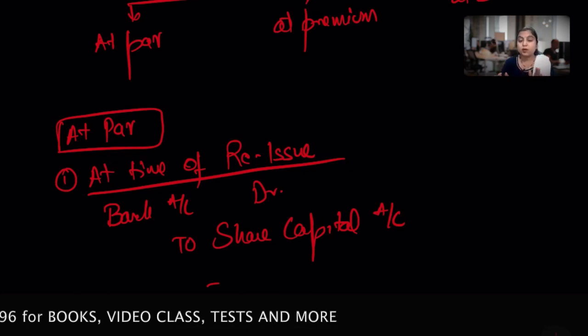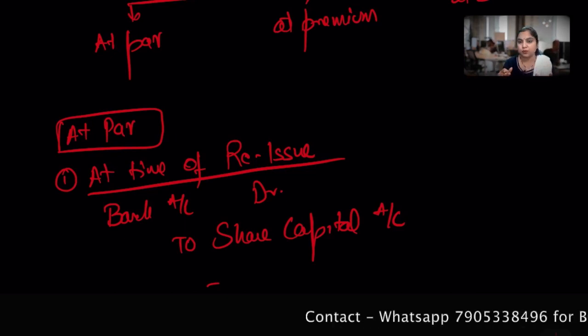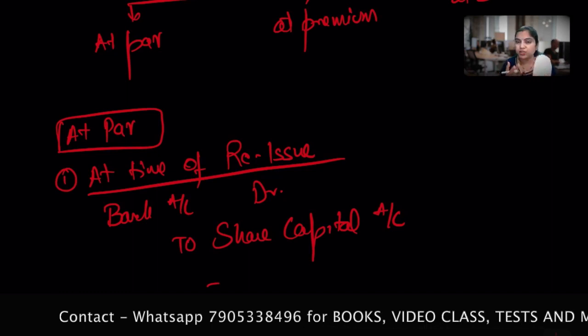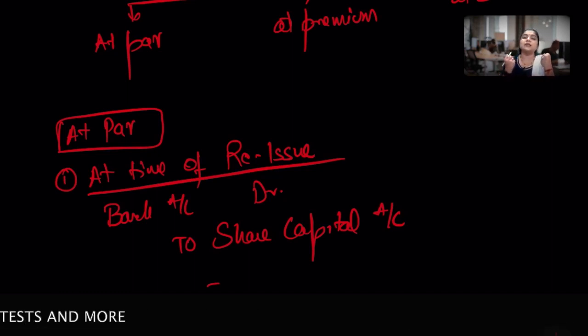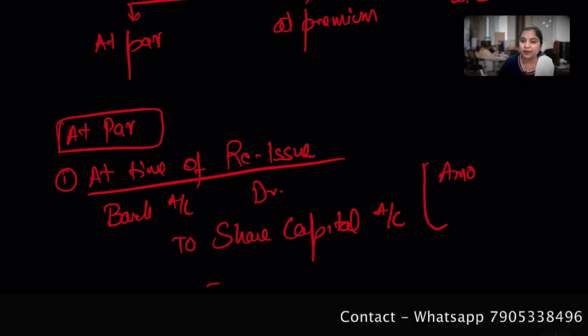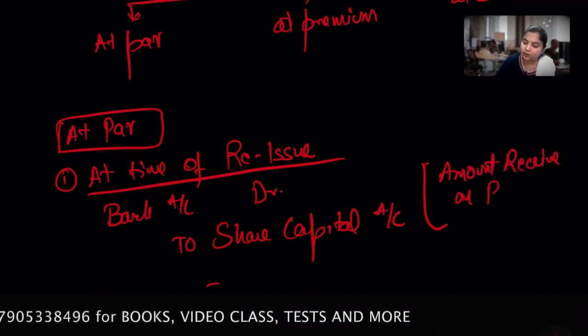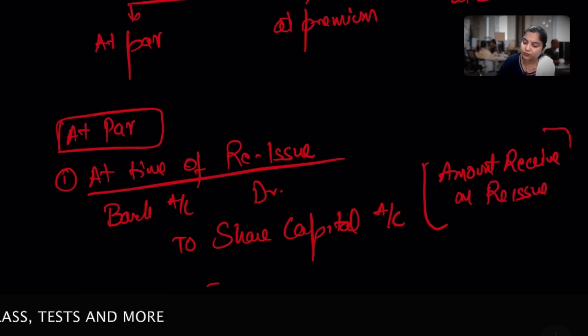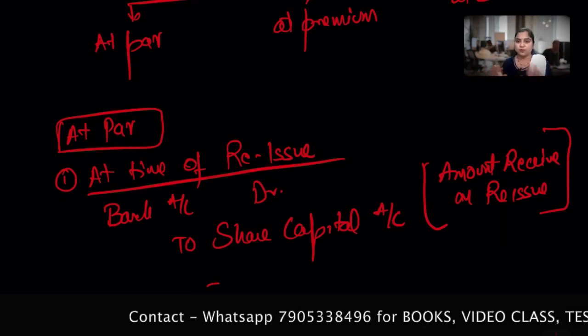So what amount will we receive? Whatever amount I, being the company, received on reissue. Whatever be the number of shares I decided to reissue, at whatever price I reissue, whatever amount I receive will be part of this. So I can just write in brief: amount received on reissue. Clear? So it can be number of shares reissued at the value of reissue. Hope it's clear.